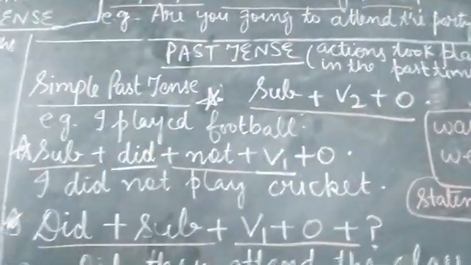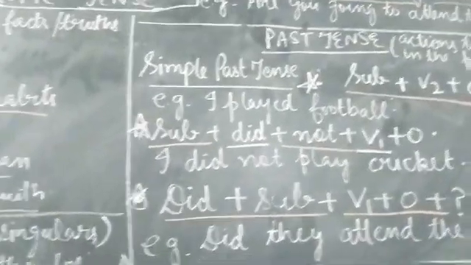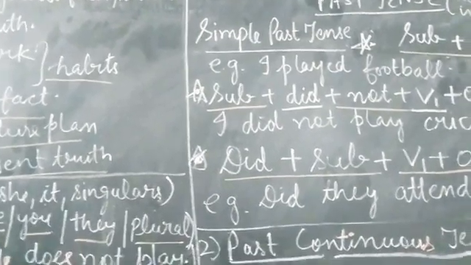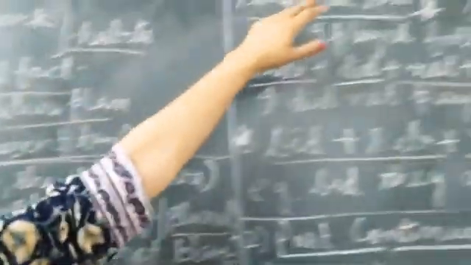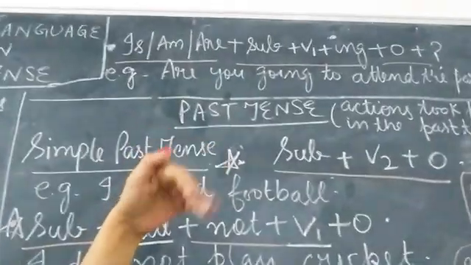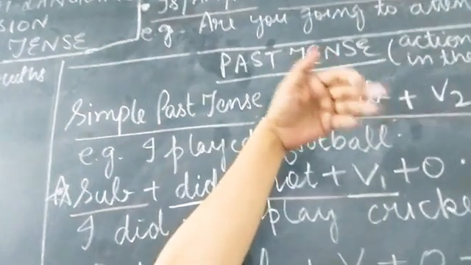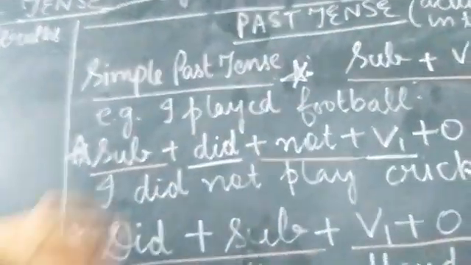Okay. Then another scenario is when we have to express something which is going to happen in the nearest future. That can also be expressed in the present continuous tense. This is the example of that sentence in which we are expressing something to be happening in the future. Are you going to attend the party? Okay. So clear?